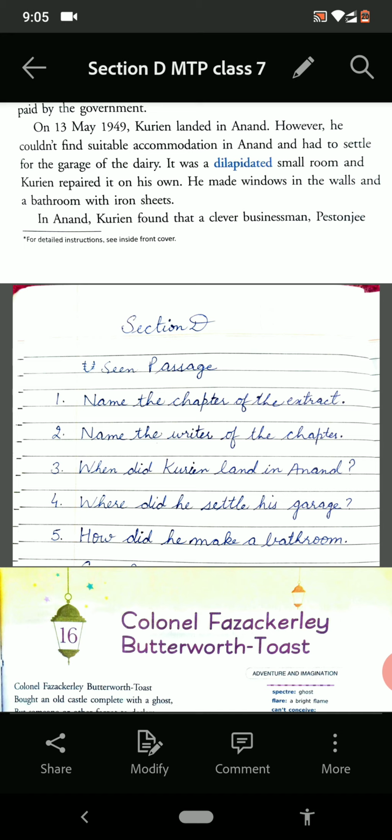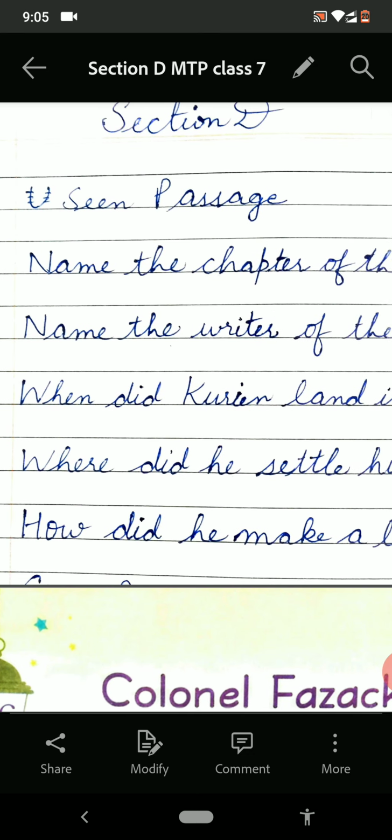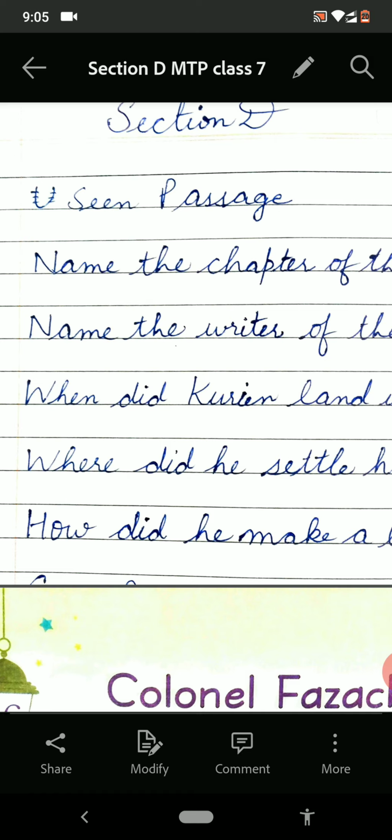Second question, name the writer, and the writer is Dr. Varghese Kurien. Then the third one, when did Kurien land in Anand? You have to tell the date. That is given here, on 13 May 1949. The answer is 13th May 1949.